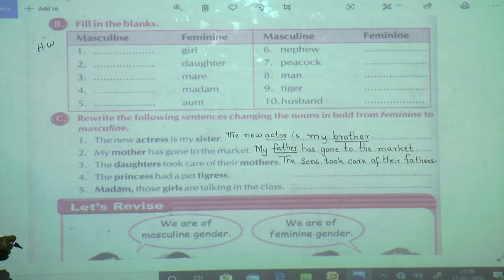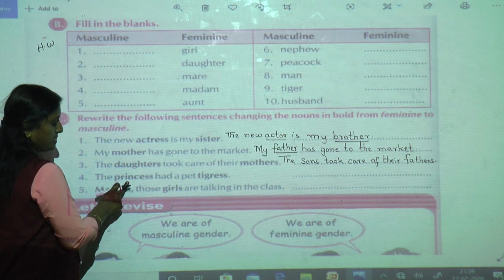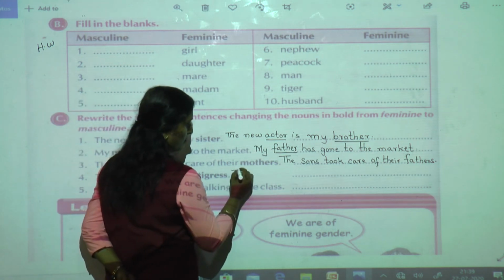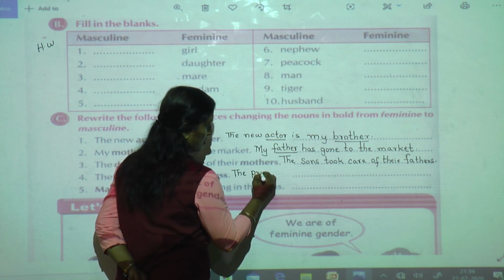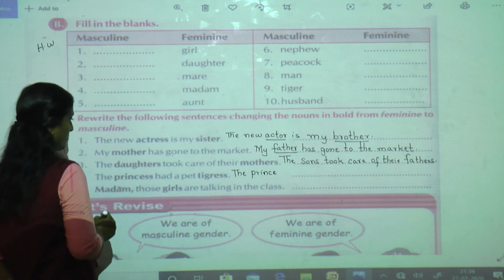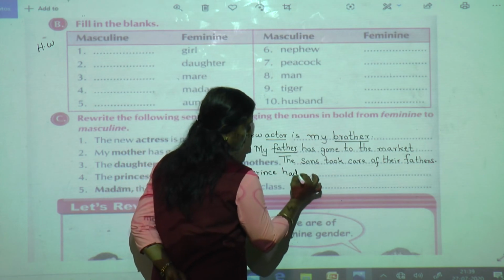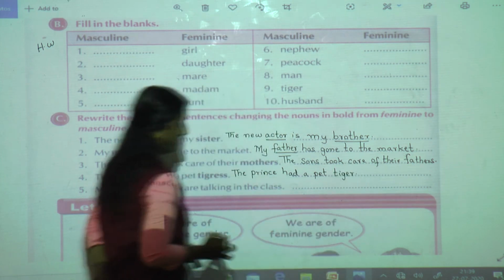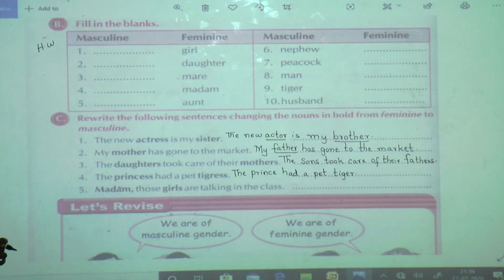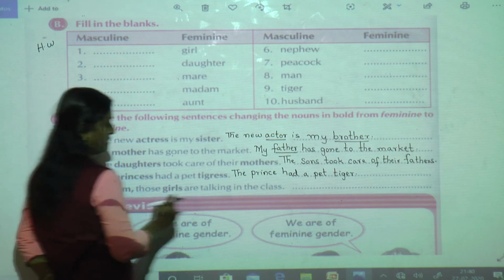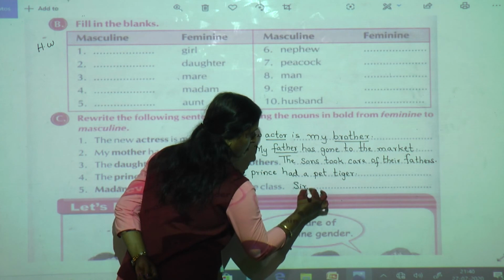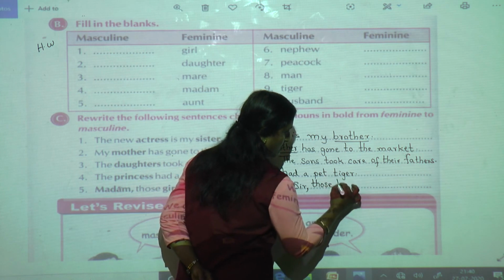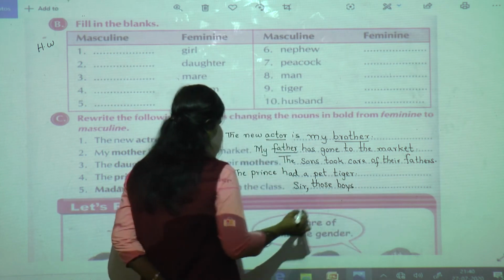4. The princess had a pet tigress. So princess, what is the masculine gender of princess? Prince. Tigress, tiger. So what will be my answer? The prince had a pet tiger. Madam, those girls are talking in the class. So what is the masculine gender of madam? Sir. Sir, those boys are talking in the class.